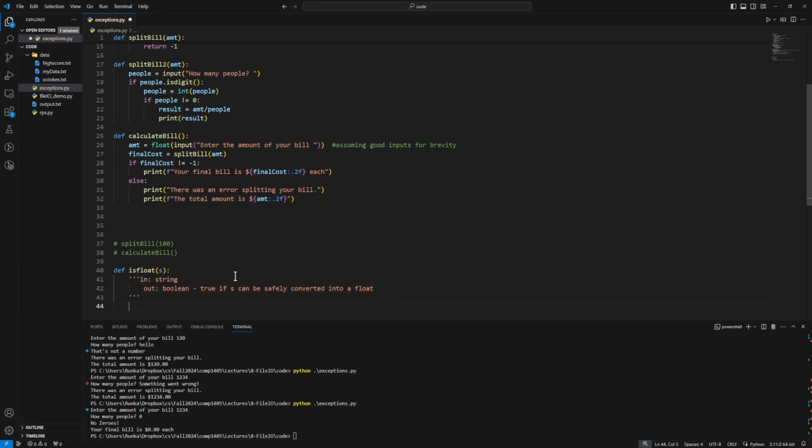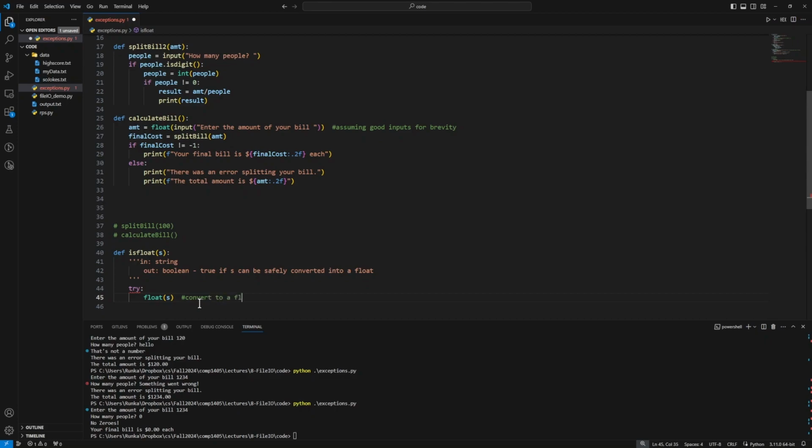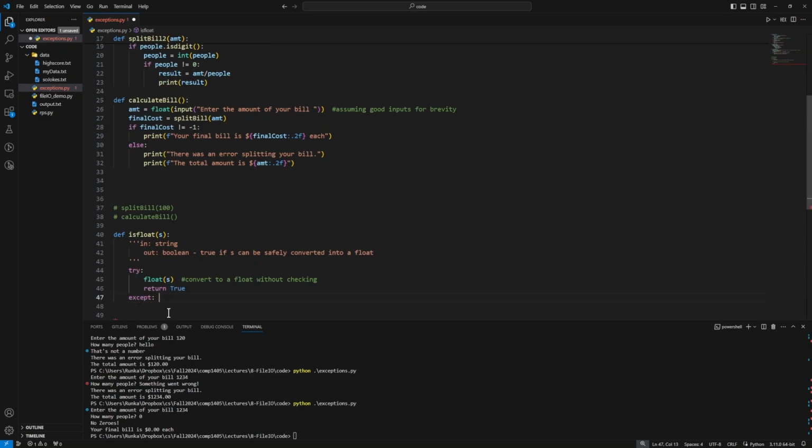So the way we do this in Python is we'd say try. We have some string s. We want to convert that to a float, so we'll say float s. Convert to a float without checking. And if that works, we'll return true. So if there was an error on that line, we won't reach this next line because we jump down to the except block. But if there's no error with converting to our float, then it's safe to do, so we'll return true. Now, if there was an error converting that float, it would be a value error. I can say except ValueError, and in that case, we would return false.